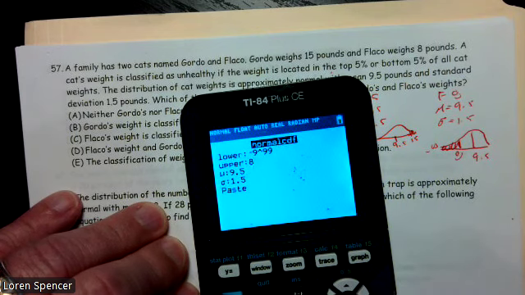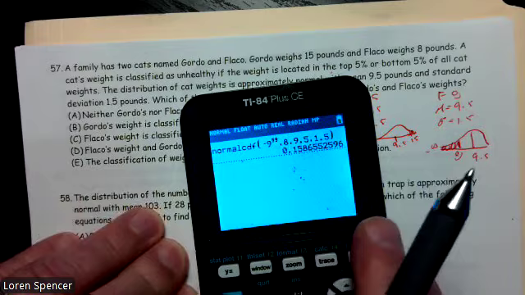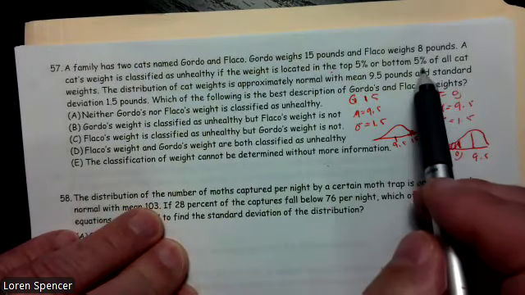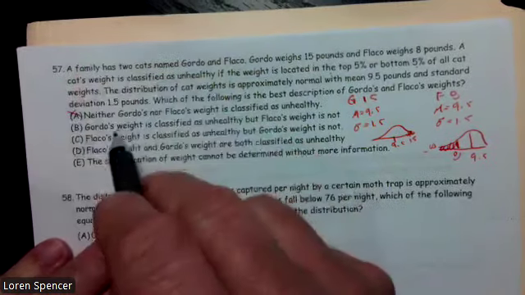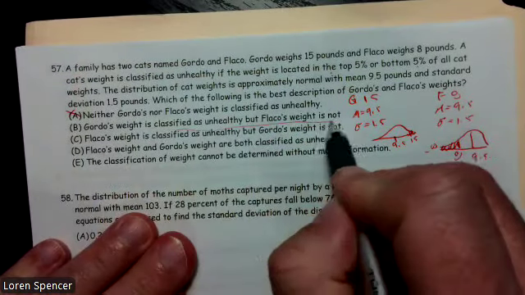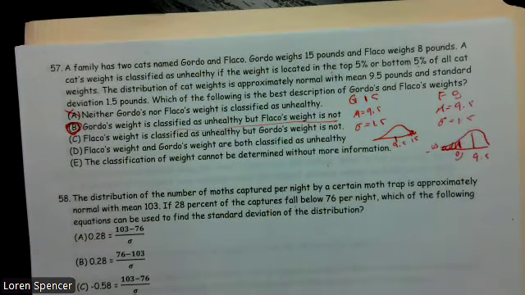Upper bound 8. Mean 9.5. Standard deviation same. And we go, oh, he's at the 15th percentile. He's fine because the problem said upper 5, lower 5 is a problem. So Gordo is unhealthy, but Flacco is not. Flacco's a little bit light, but he's not unhealthy.